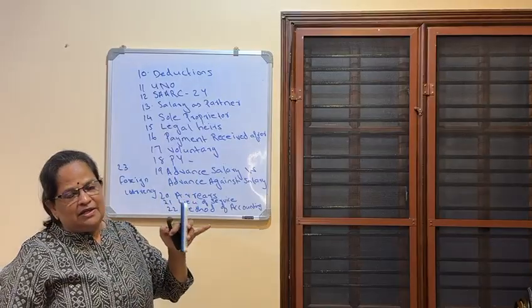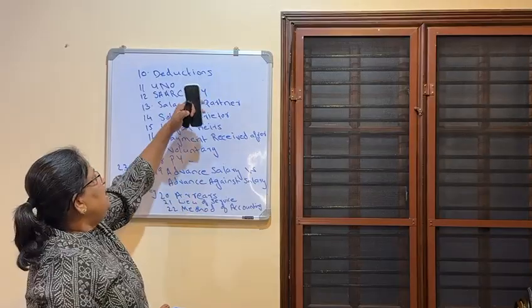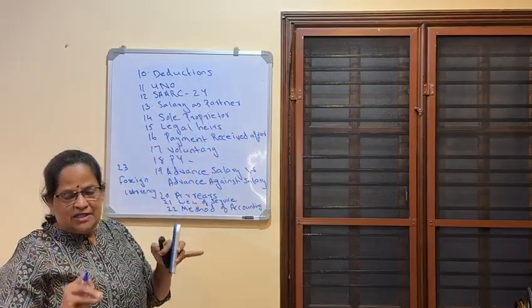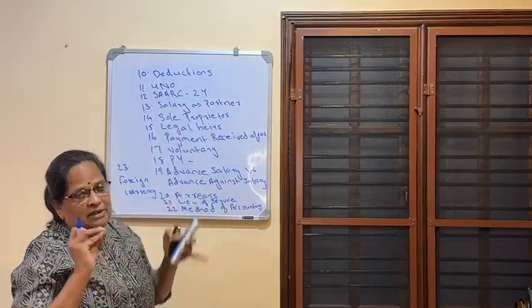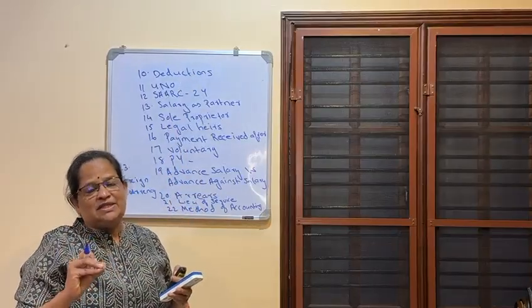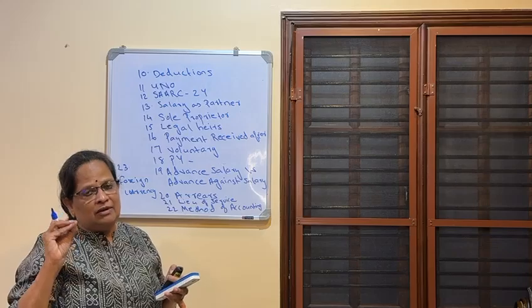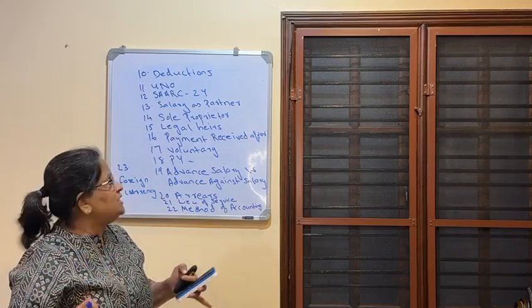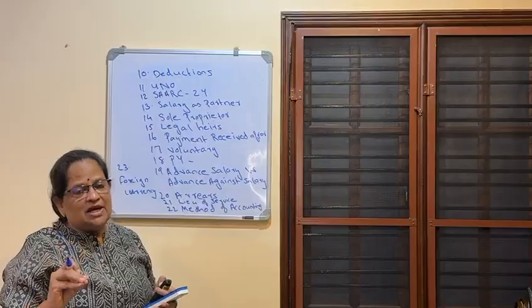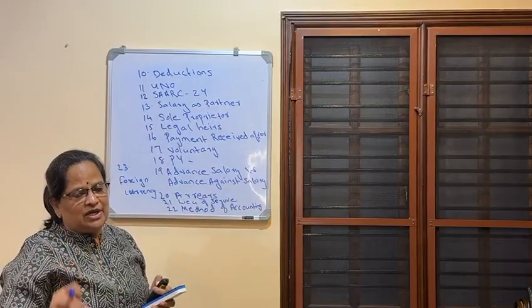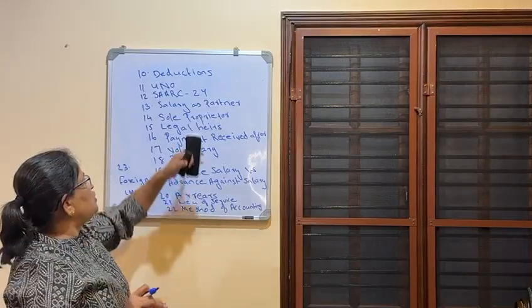9 points we learned in the first module. Second, deductions from salary is considered as application, and gross salary will be taxable. Salary received for services in United Nations, World Bank, World Health Organization, fully exempted. Those who are working as a researcher or teacher in SAARC countries, from India, you are working in India, 2 years they will get exemption.